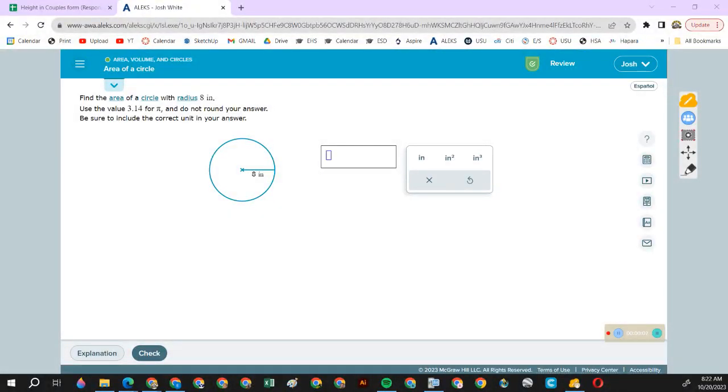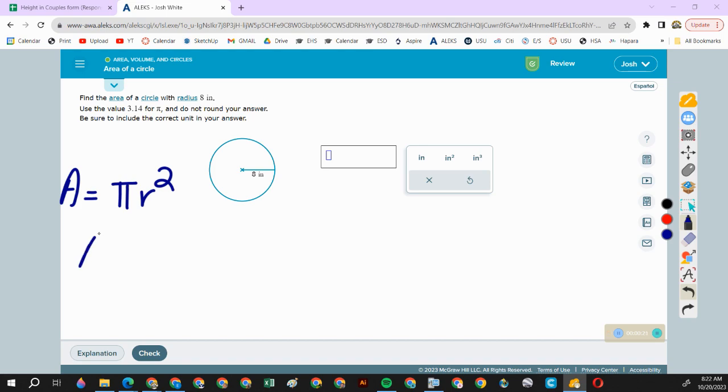We are lumping 5.2 and 5.3 together. So the first question deals with the area of a circle. So area is equal to pi r squared. So here the radius is 8, and it wants us to use 3.14 for pi. So area is equal to 3.14 times 8 squared. And then you're just going to plug that into your calculator.